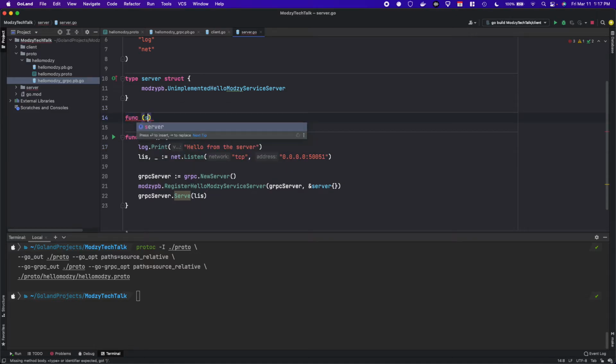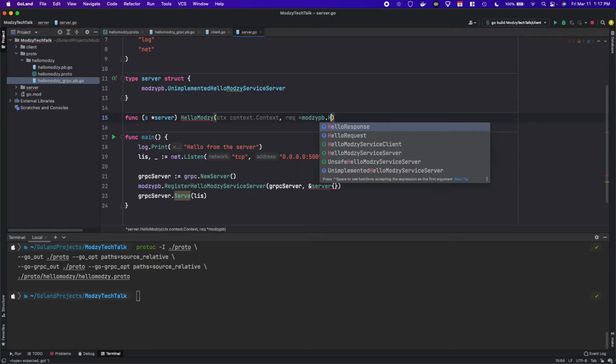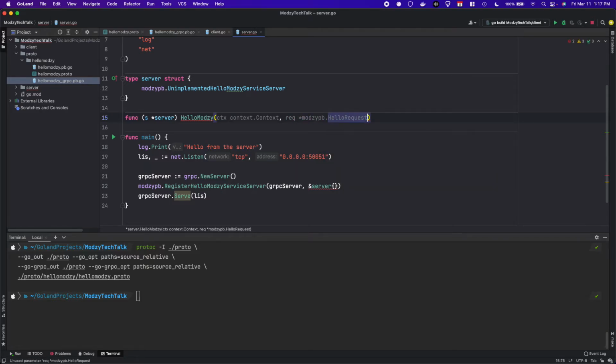So a function that belongs to the server called hello Modzy. This takes in 2 parameters. It takes in a context. Let's import that. And it takes in the request itself, right? And so that is of type hello request, again as defined by the proto file that we saw earlier. And this returns a Modzy.hello response and an error.